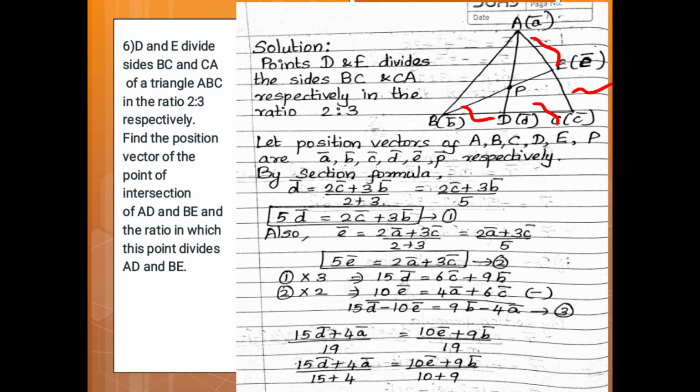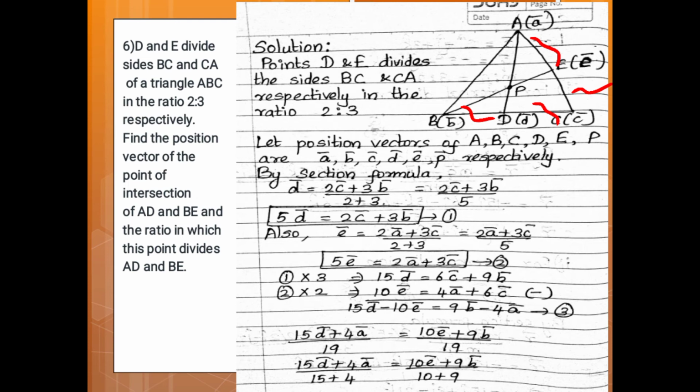Let the position vectors of A, B, C, D, E, P be A vector, B vector, C vector, D vector, E vector, P vector respectively. By the section formula, we get D vector is equal to 2C vector plus 3B vector upon 2 plus 3, which is equal to 2C vector plus 3B vector upon 5. Therefore, 5D vector is equal to 2C vector plus 3B vector. Give this equation number 1.